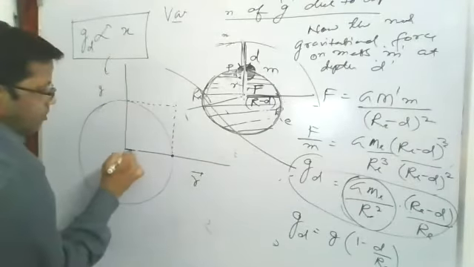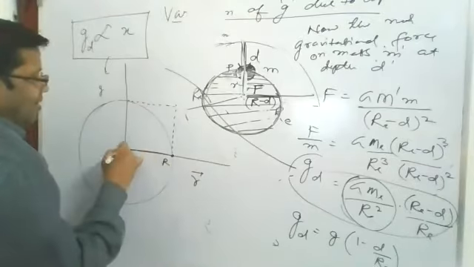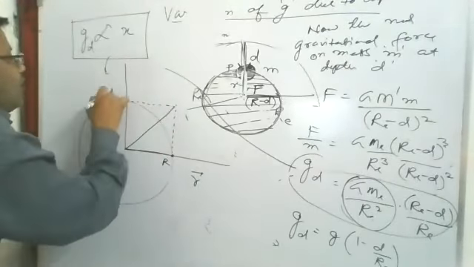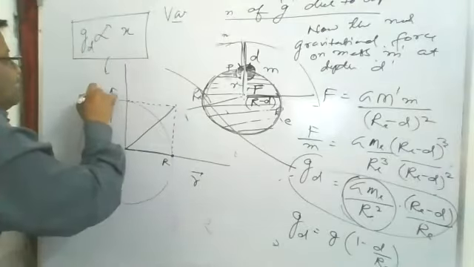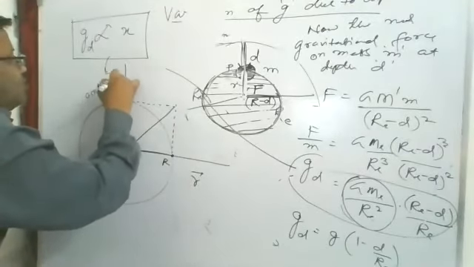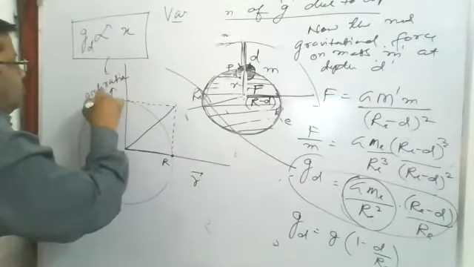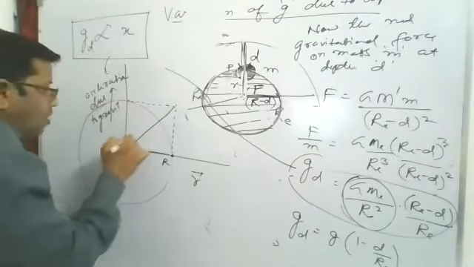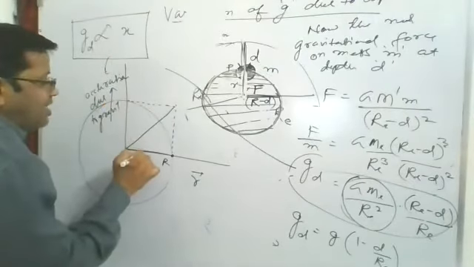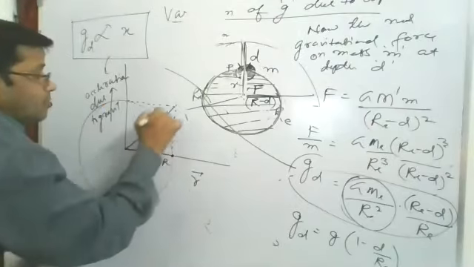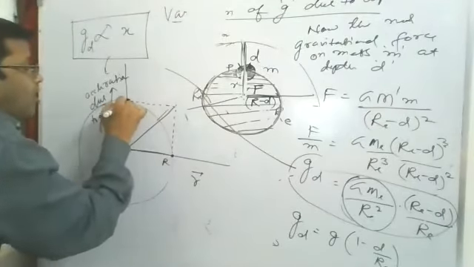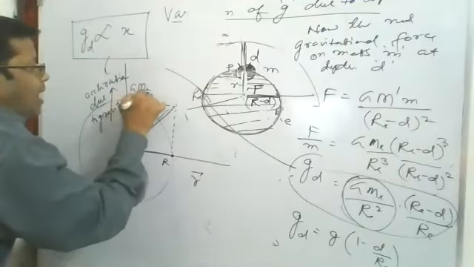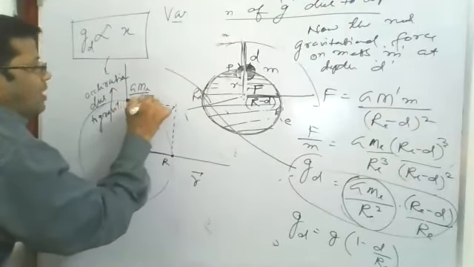When the distance becomes equal to R, the graph will be like this. This is acceleration due to gravity. On the y-axis we are representing acceleration due to gravity. But see here, what is this graph representing? As we go away from the center, it keeps increasing, and here on the surface of earth, g equals G mass of earth by radius of earth whole square,